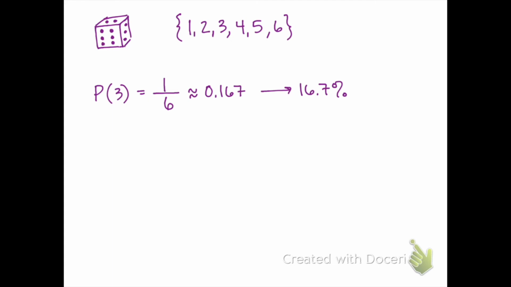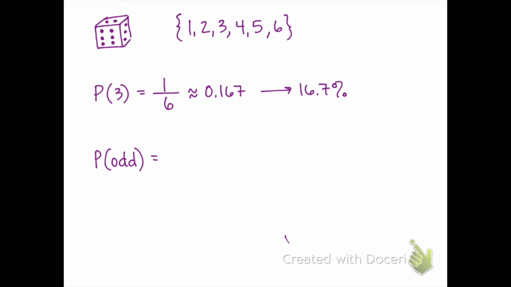Notice that the same probability would occur if we were to replace the 3 with any other number in our sample space. That is, if we were asked to find the probability of rolling a 1, we would still get 1 divided by 6. If we were asked to find the probability of rolling a 6, we would still get 1 divided by 6.